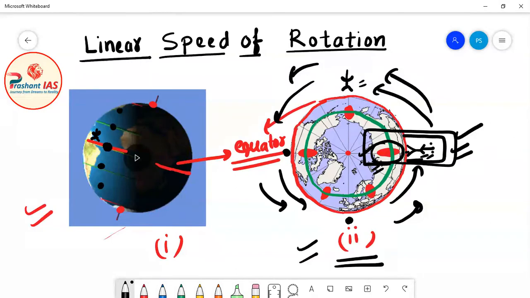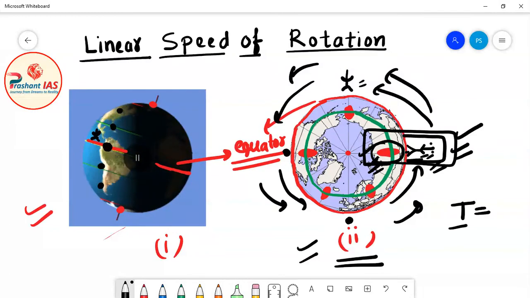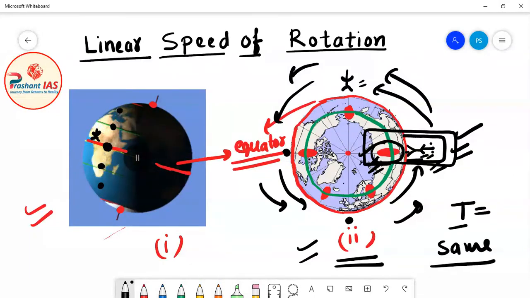So you can see here that the period of rotation is the same for all the points of earth. It means that if this person and this person start their journey together, even though they are located on different points, then also they will cover their journey in the same time. So one thing is clear here: the time taken by persons standing on different positions on earth is the same.